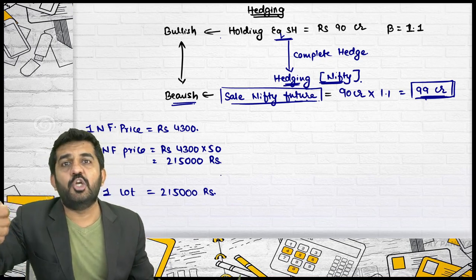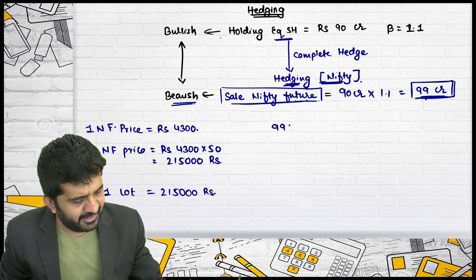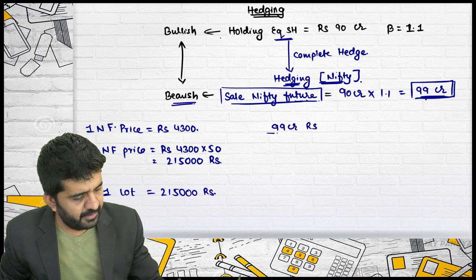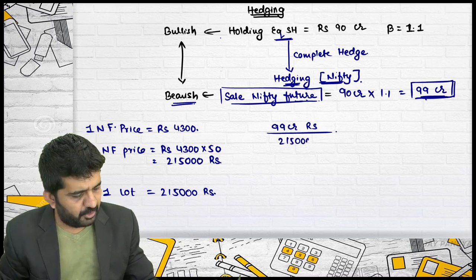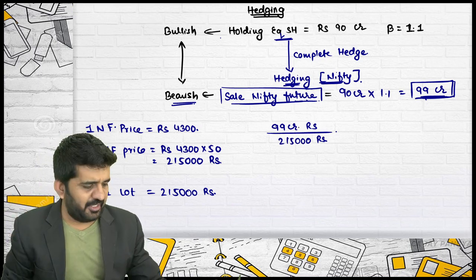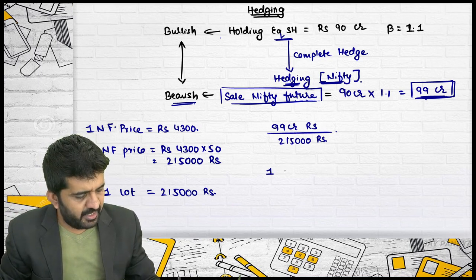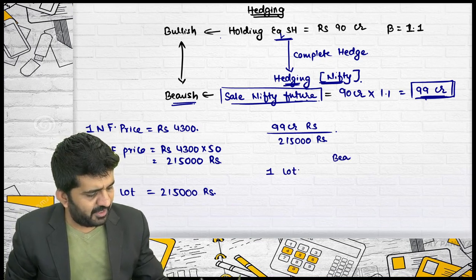Then how many lots should be sold is 99 crore rupees divided by 2,15,000 rupees. Please try to concentrate if someone doesn't understand this. If I sell one lot, I will be having a bearish position of 2,15,000 rupees.